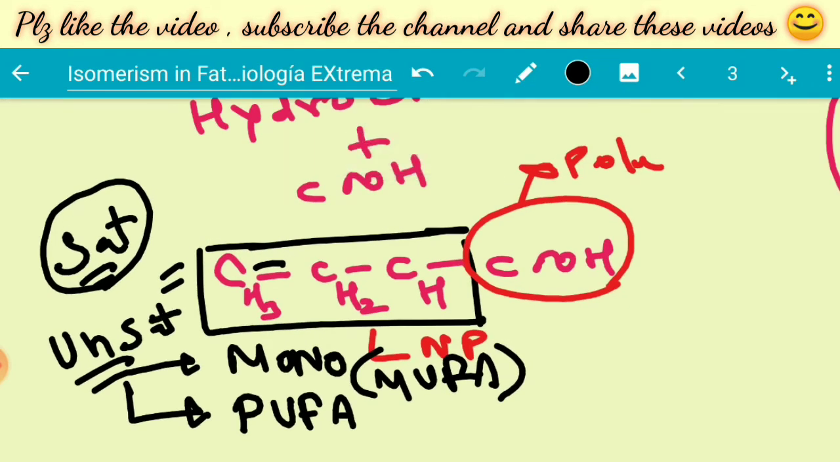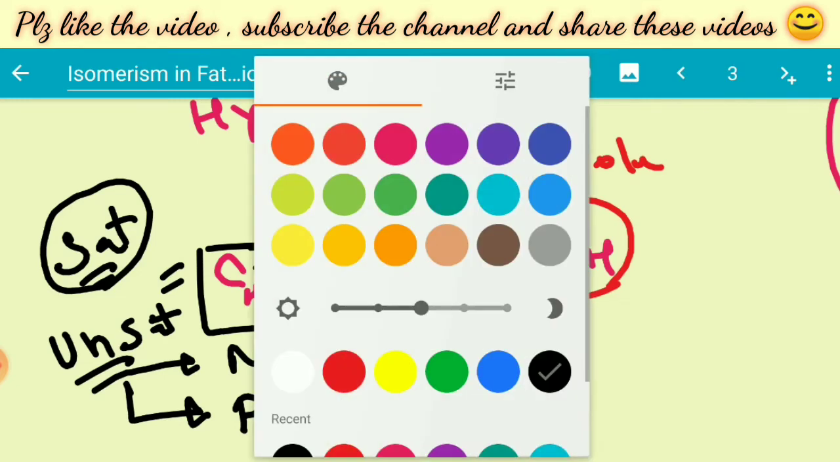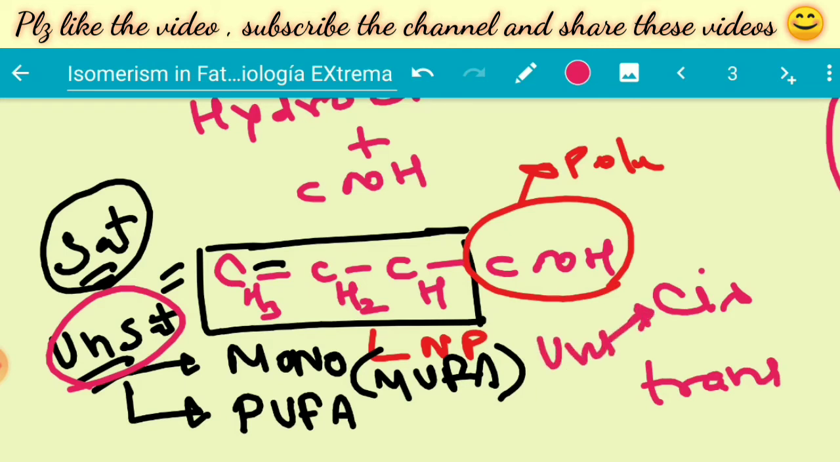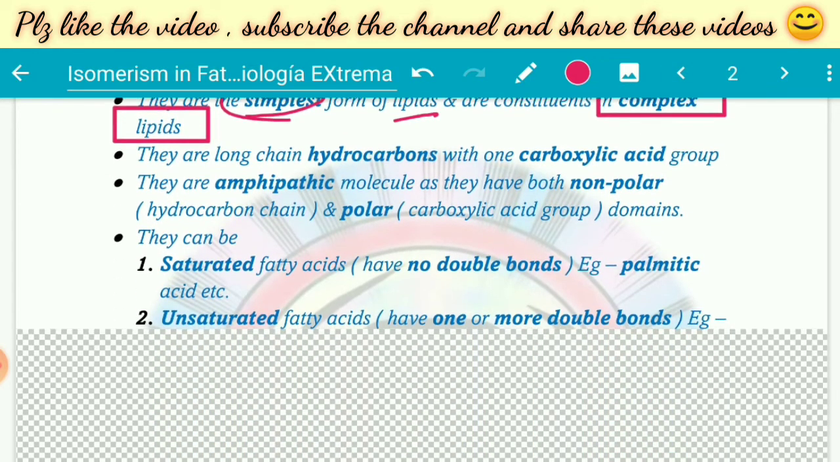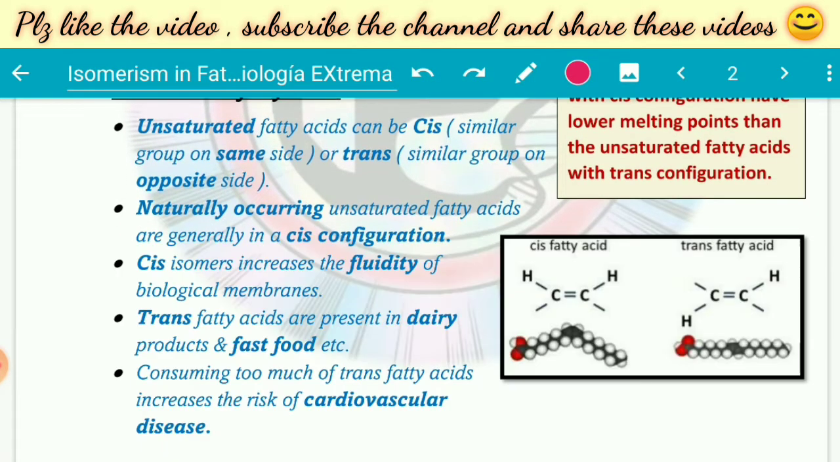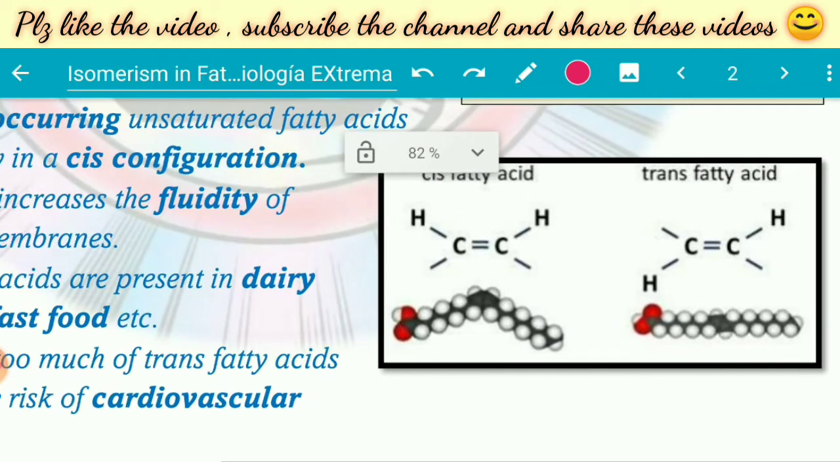Our main topic is isomerism in fatty acids, because these unsaturated fatty acids can be of two types. They can be in cis form, or they can be in trans form. The unsaturated fatty acids can be cis type or trans type, based on the position of similar groups. We will just see in a moment. Wait a bit.